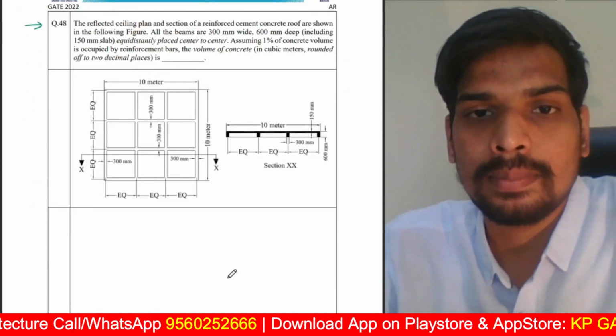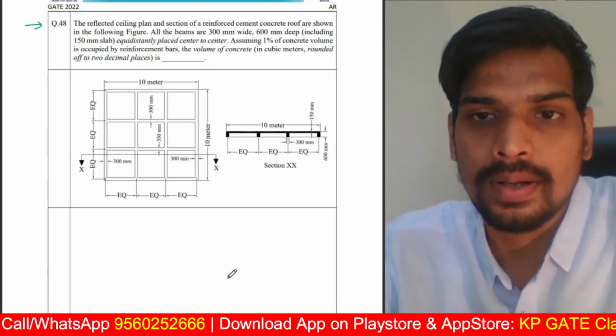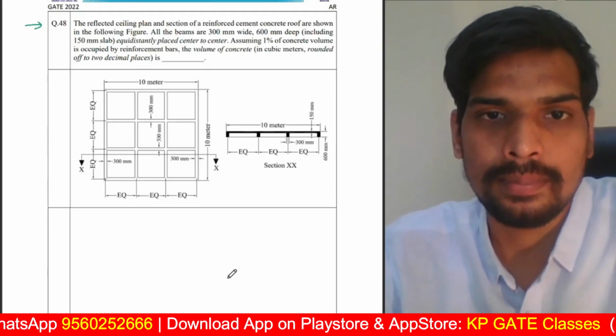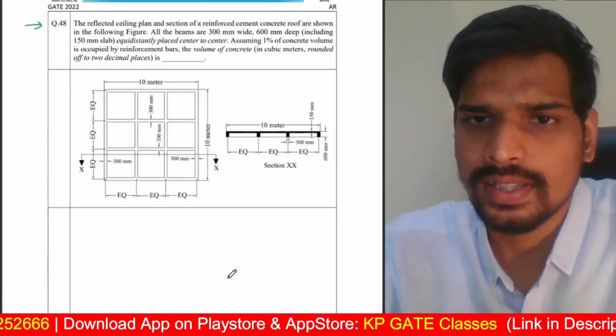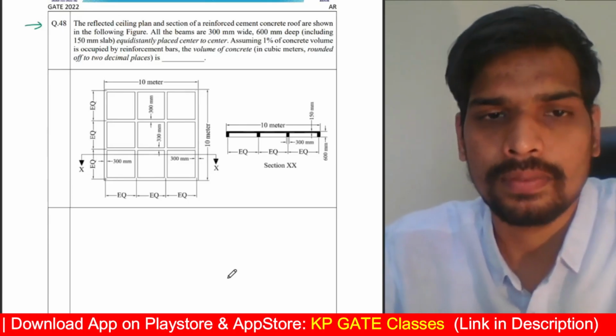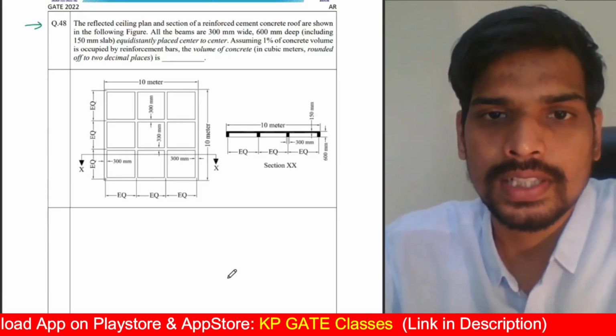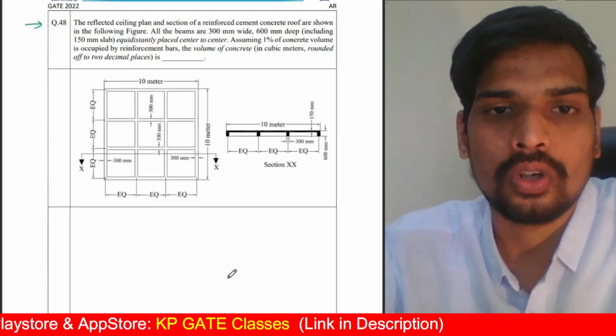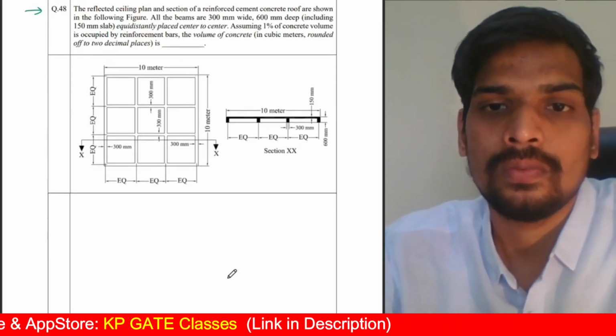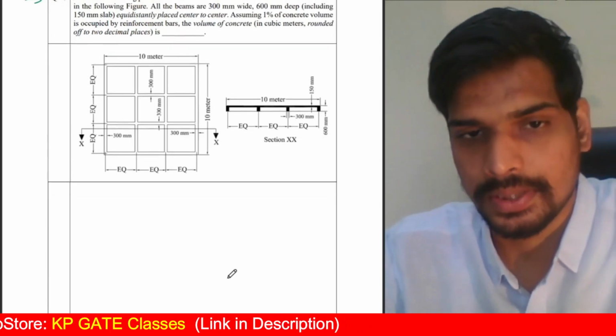The reflected ceiling plan and section of RCC slab or RCC roof are shown in the figure below. All the beams are 300 mm wide, 600 mm deep, including the 150 mm slab, equidistantly placed center to center. Assuming 1% of concrete volume is occupied by reinforcement bars, the volume of concrete is dash.